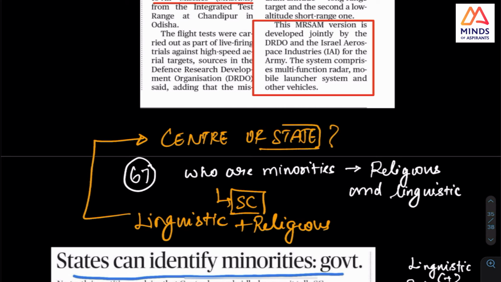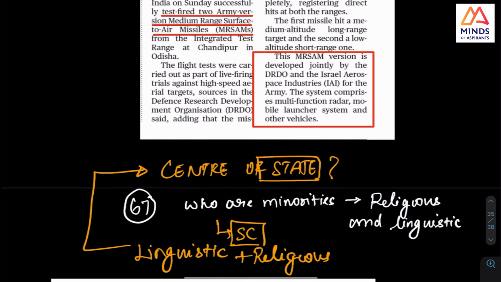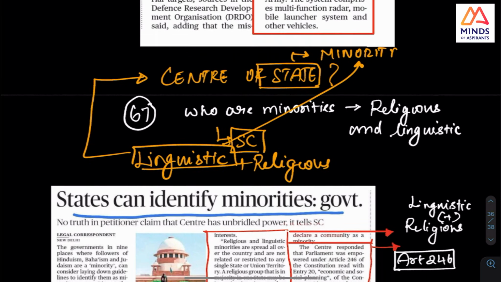See, whether a state can declare a community as a minority, for example, if there is a community of Tamil speaking population, let us assume in some Hindi speaking state in the north, whether the state can have it as a minority, because linguistic minorities are possible, right? So whether the state can declare, this is the case which is happening in the Supreme Court.